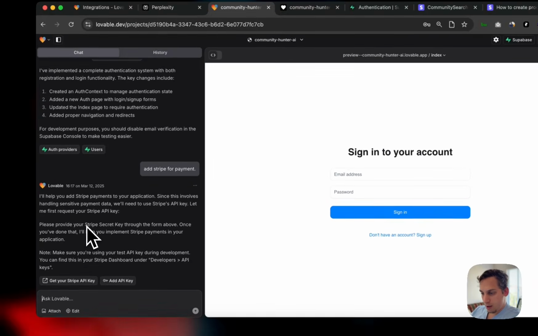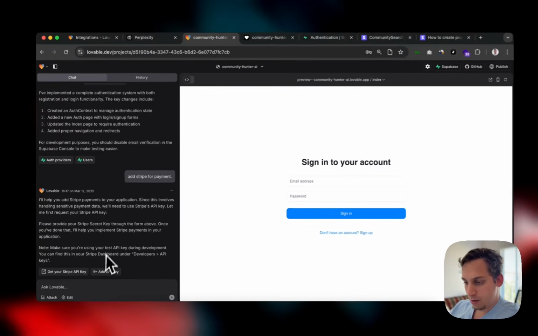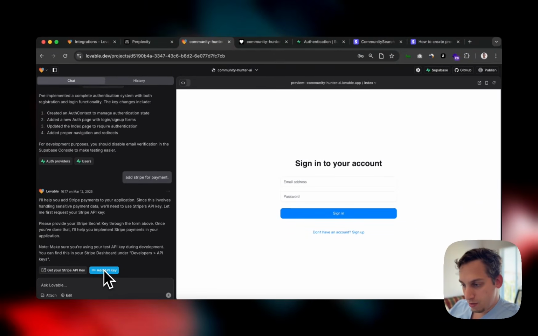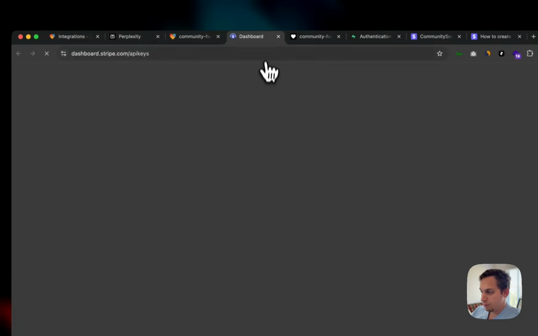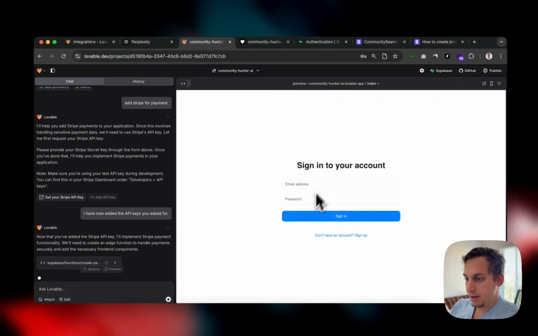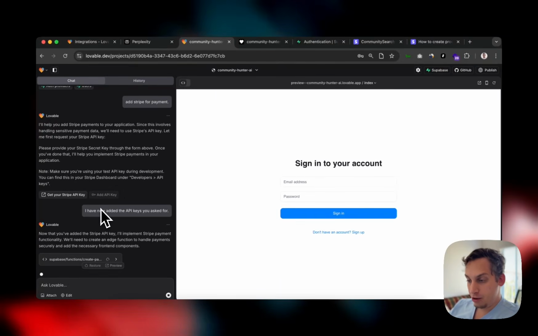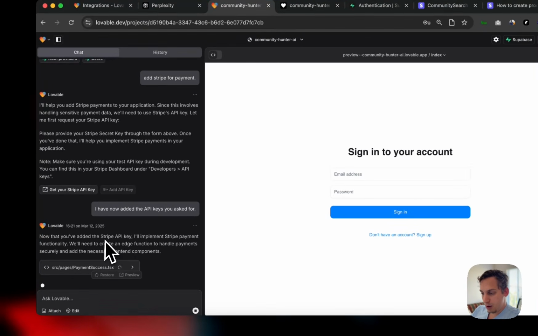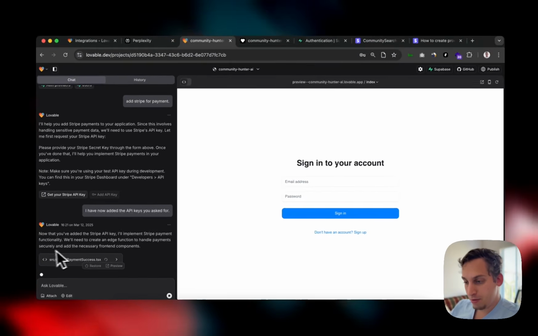And I'll help you add Stripe payments to your application, since it involves handling sensitive payment data, we'll need to use Stripe's API key. Let me first request your Stripe API. So let me get my Stripe API key, and I did add my secret key, which I can't show to you guys because it's like a secret API key. But basically you just click on this, press paste, and it basically stores to this specific Lovable project.